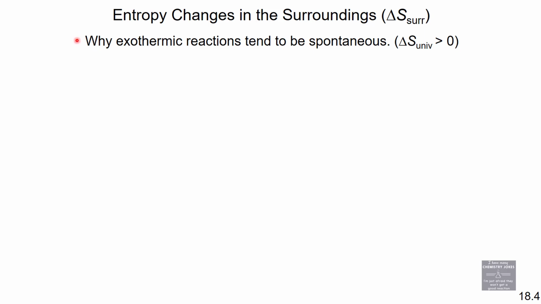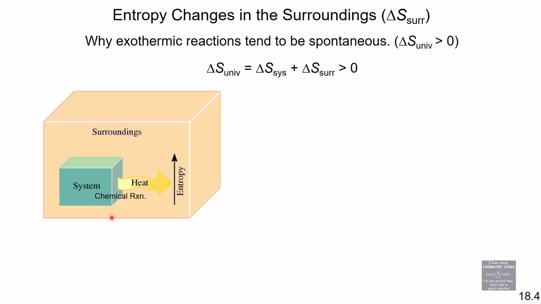Why do exothermic reactions tend to be spontaneous? Well, let's explain. The second law of thermodynamics says, for any spontaneous change, the entropy of the universe must increase, aka delta S universe must be a positive value. So let's examine a system, a surroundings, a universe like this.